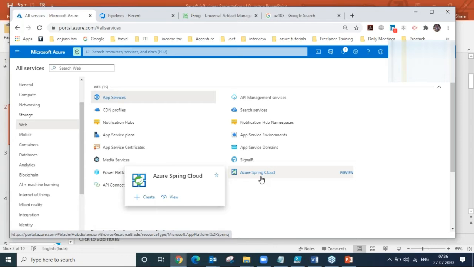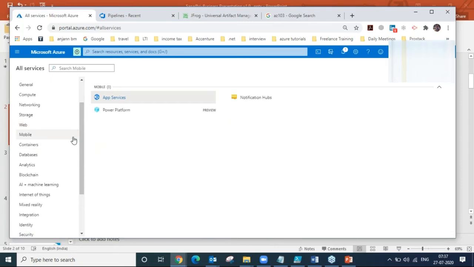If the workload is distributed between the cloud and on-premise, like the front-end application in VMware, the back-end application hosted in Azure App Service, and the database on an on-premise physical server, that kind of environment can be achieved in hybrid cloud, and can be implemented using Azure Spring Cloud. Coming back to mobile, we have app services, notification hubs, and Power Platform. This is the mobile service.